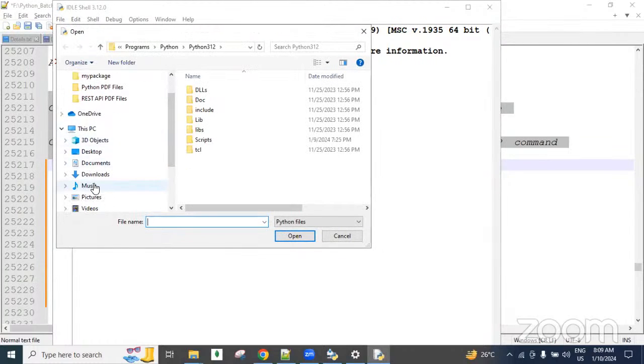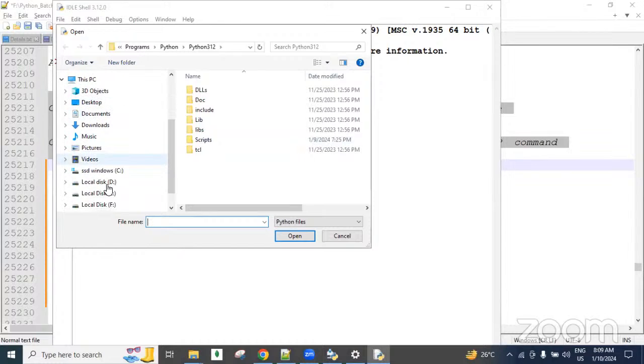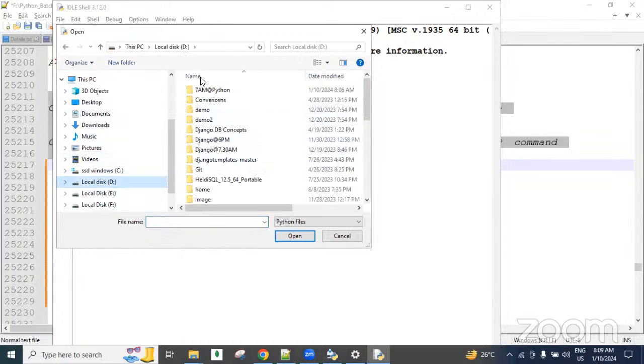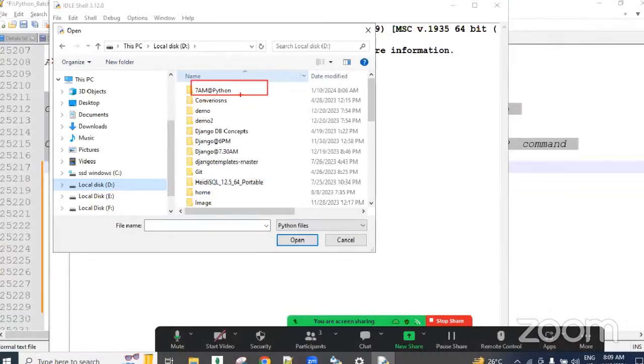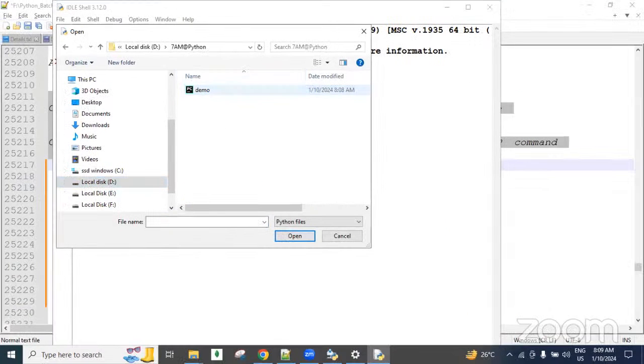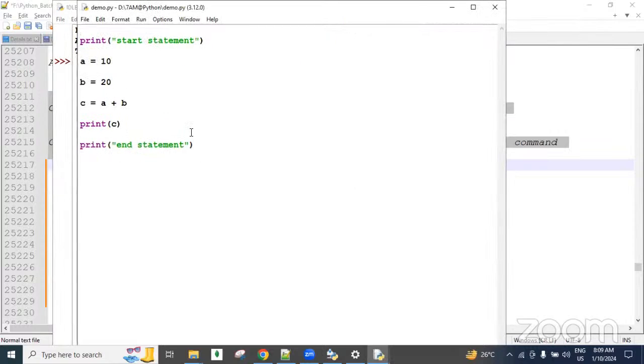And now here, choose our folder in the D drive. In the D drive, guys, the 7 a.m. Python folder is there, and this is our demo. Select this, click on Open. So it will open, guys.